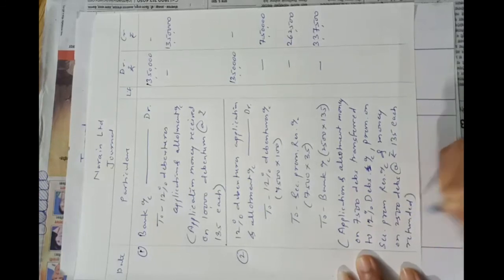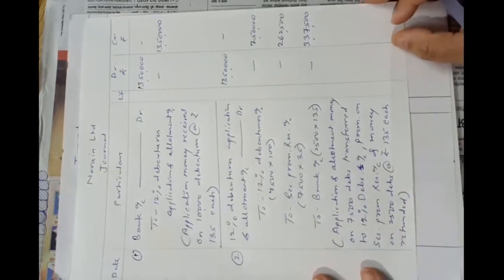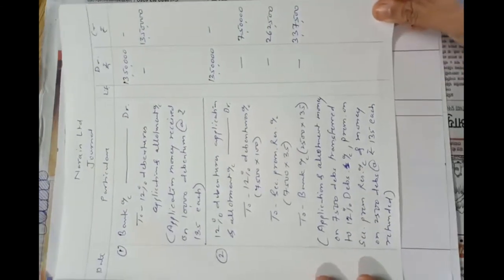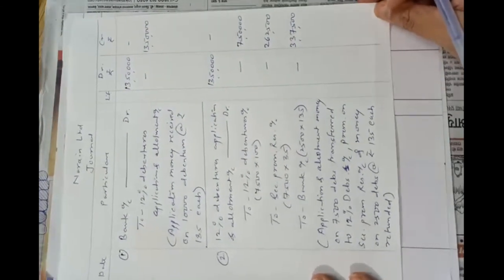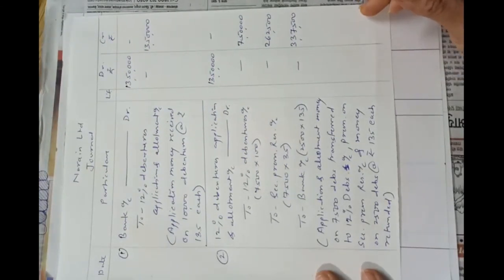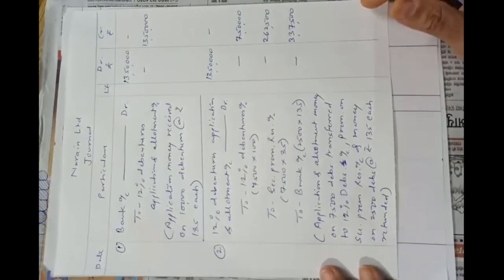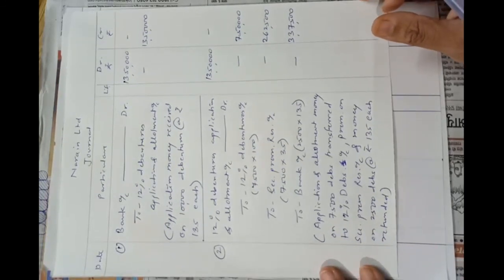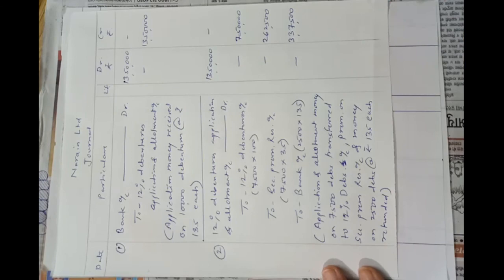Okay, in this way, when the full amount is receivable at the time of application, we have to pass these two entries when the debentures were issued at premium. Okay, that's all.